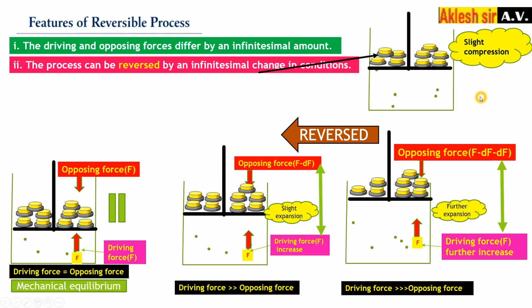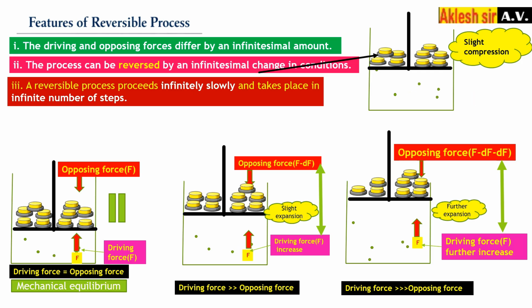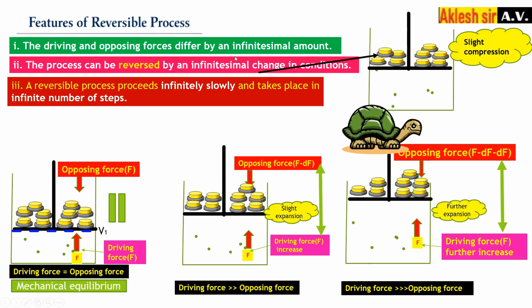So just by making an infinitesimally small change, the process is reversed. Okay, next. This reversible process proceeds in infinitesimally small steps. Each step is very small. So from volume V1, it takes place in an infinite number of steps.